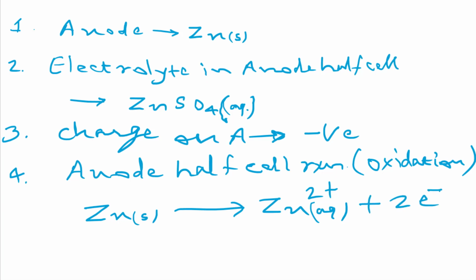These electrons are deposited at the zinc rod, that is the anode, and that is the cause for the negative charge on the anode. And this half reaction is known as oxidation, as the oxidation number is increased or electrons are released. And this is also known as the de-electronation process. You got it?